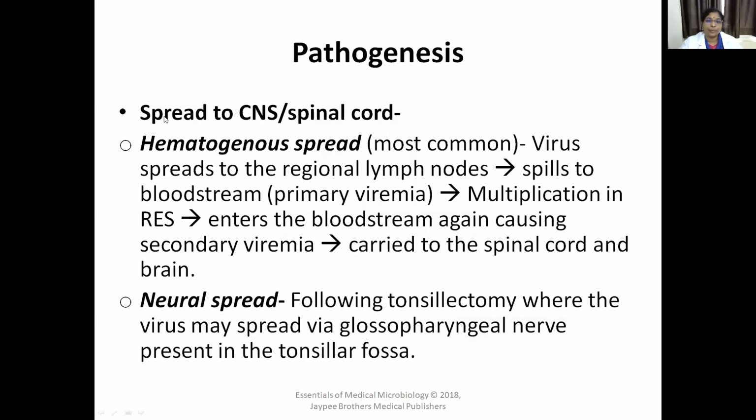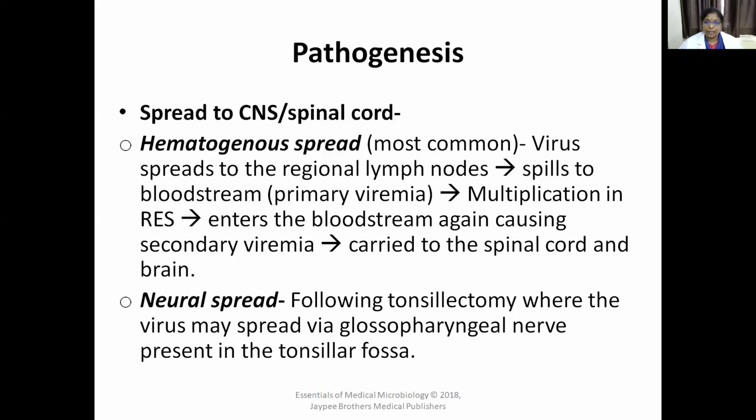It spreads to the central nervous system by two different routes, that is hematogenous spread or neural spread. So what is hematogenous spread? That is blood spread, which is most common. The virus spreads to the regional lymph nodes first, then it spills into the bloodstream. That is called primary viremia. So first it reaches from the intestinal epithelial cells to the regional lymph nodes, and from the lymph nodes to the bloodstream. When the virus is present in the blood, it is called primary viremia.